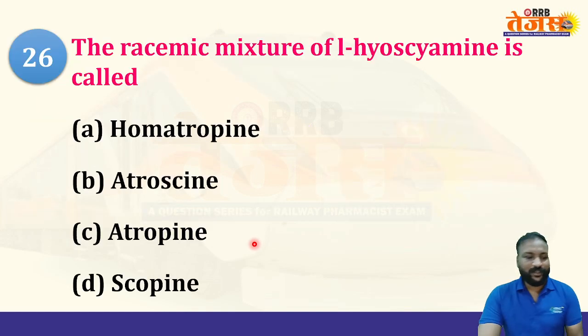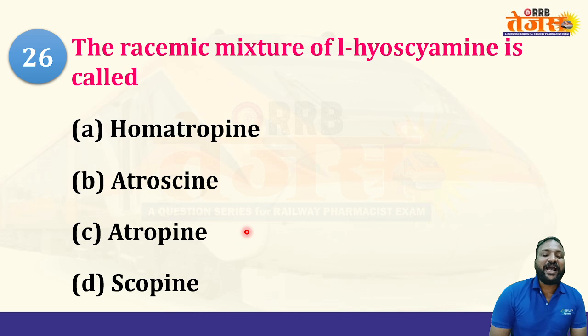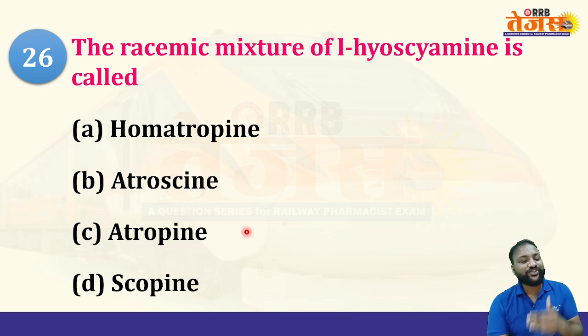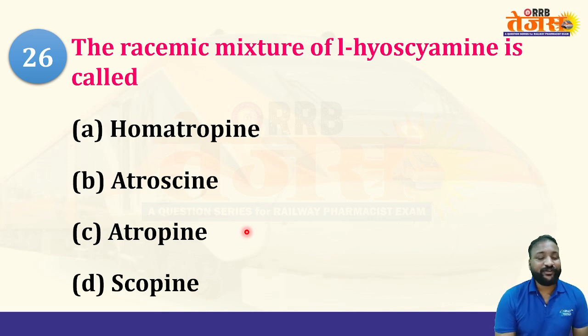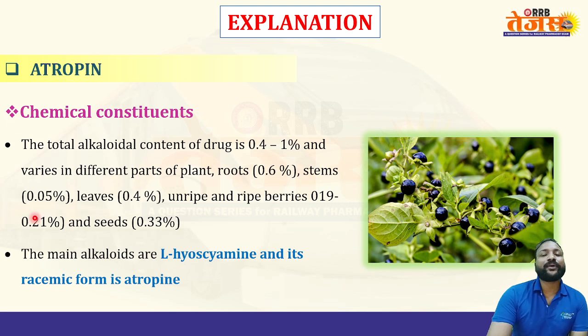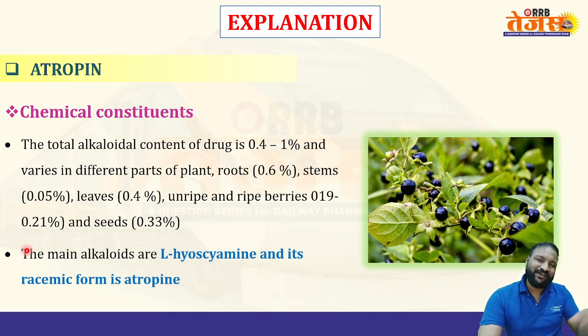The 26th question of this series. The racemic mixture of L-hyoscyamine is called as homatropine, atrosine, atropine, or scopine. What is the right answer here? L-hyoscyamine is available in almost all Solanaceae family species, but in order to get which compound of the following, we need to do the racemization. Option C is correct, atropine, because to get atropine from the Solanaceae family species, we need to do racemization.